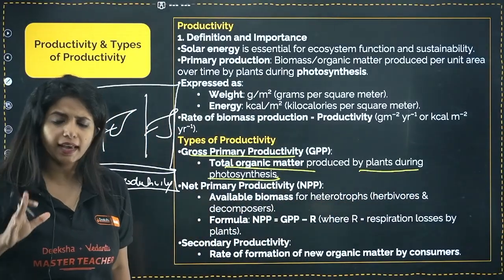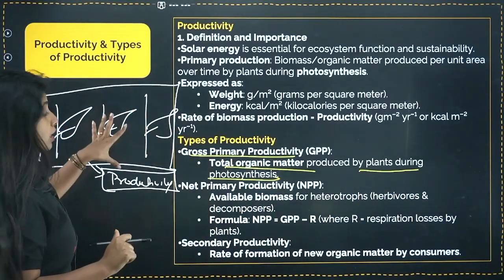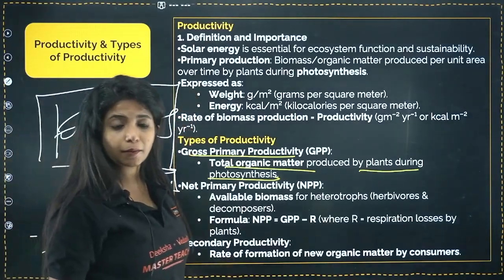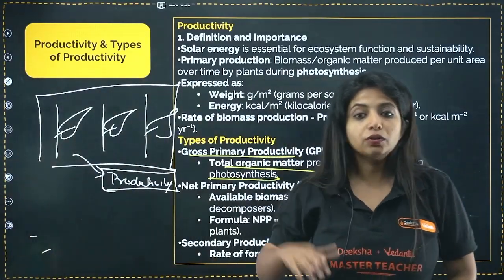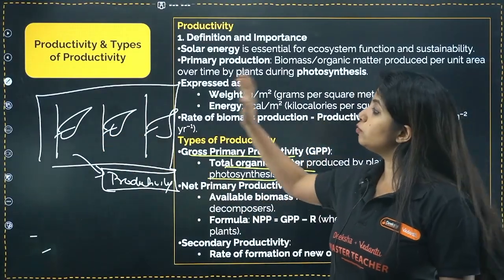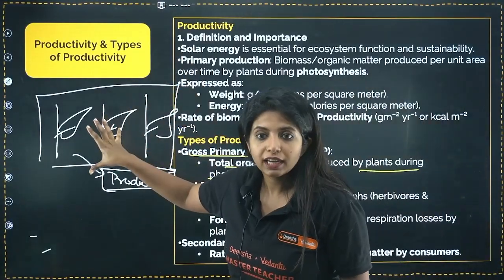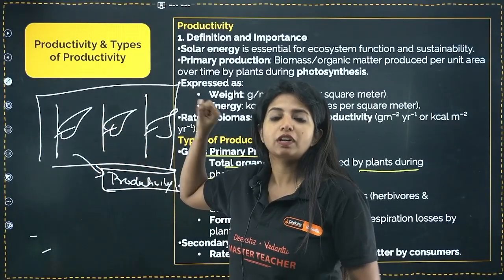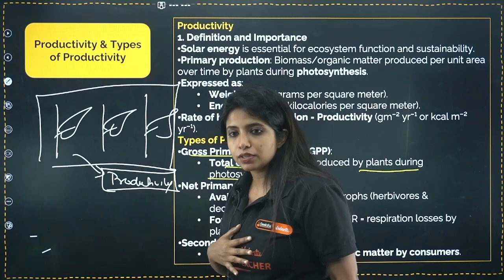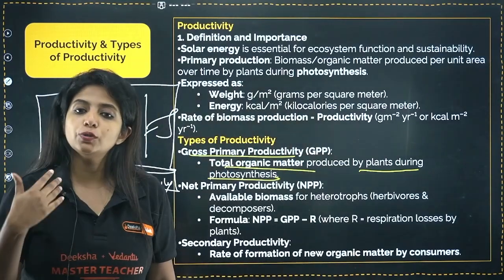Done? Yes. Now do you think everything which is there in the plant will be transferred to the next organism which eats it up? For example, a rabbit comes and eats it up. Do you think everything is going to be passed on? No. Some of it is going to be utilized by the plant itself. Some amount of matter and energy is used by the plant for its own metabolic activities, and only then is it going to help others.